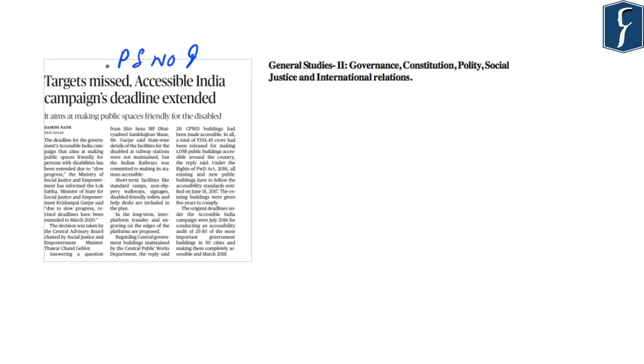Now, this article on page number 9 is related to one of the key or flagship schemes of the Government of India, that is the Accessible India Campaign or the Sugamya Bharat Abhiyan. And this article reads that the targets under this Accessible India campaign have been missed or have been extended. So this shall form a part of General Studies paper 2 under the topic Social Issues. So in this article, we will try and understand what were the targets in the Accessible India campaign and what was the strategy adopted for this campaign.